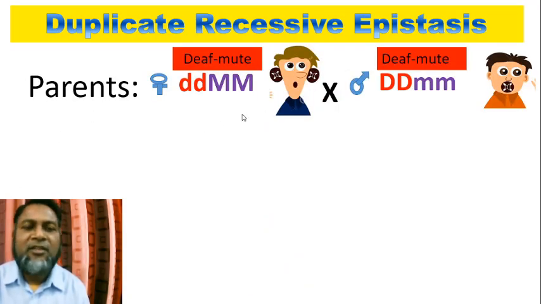For explanation, in this case, we found two persons. Both are deaf mute, but their genotypes are different. This person's genotype is small d, small d, capital M, capital M. Because of small d, he is deaf, but he can speak normally.